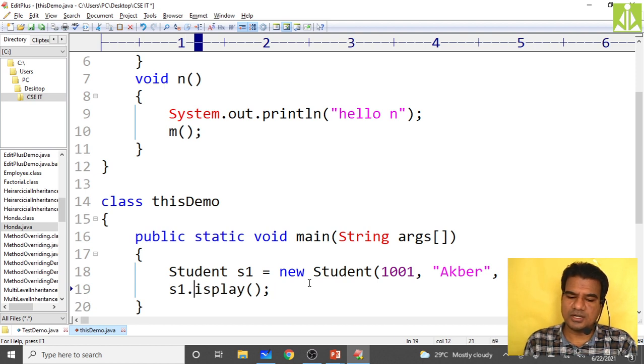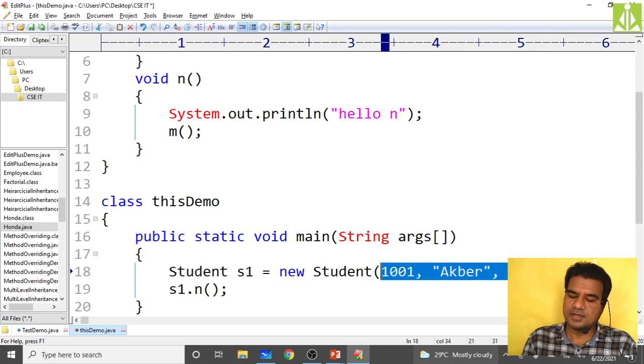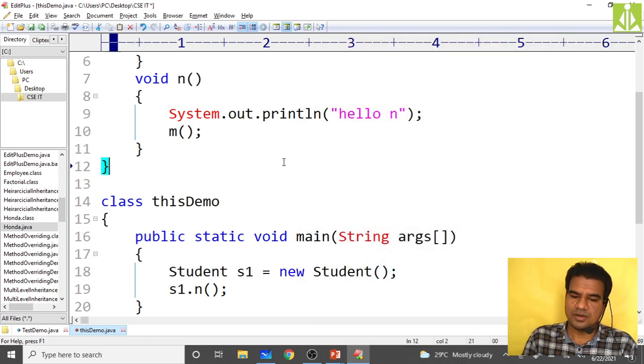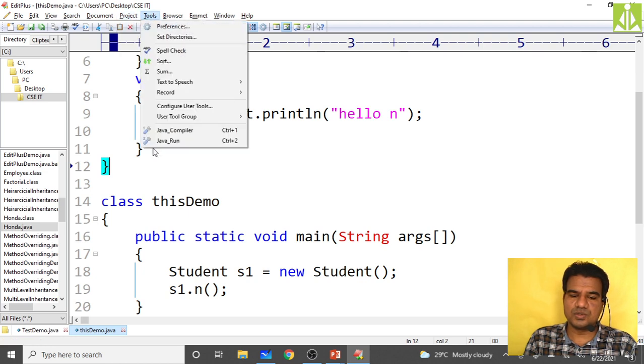So s1.n(). No need to pass anything, just create the normal constructor. Void main String args, s1 object we have created, s1.n we are invoking. Save the program. Here the program name and my public class name are the same, so just go to tools and compile.